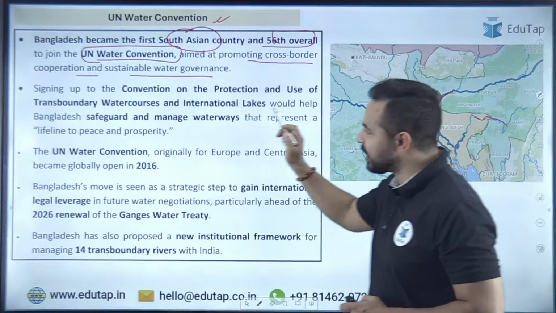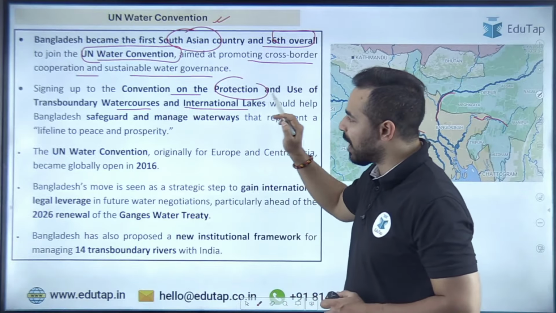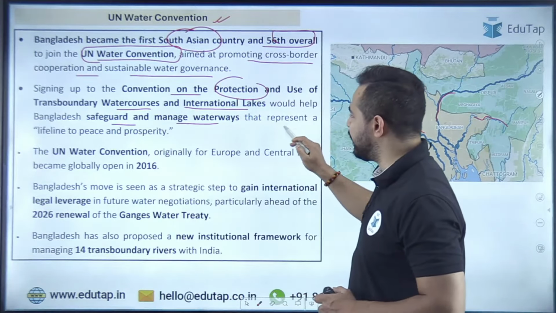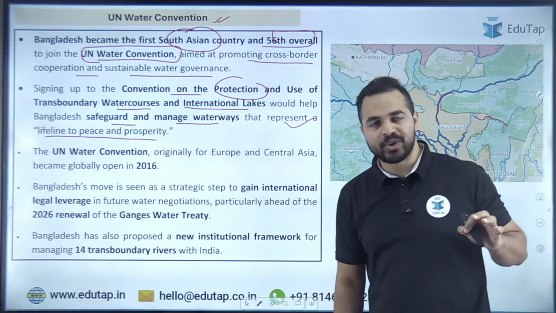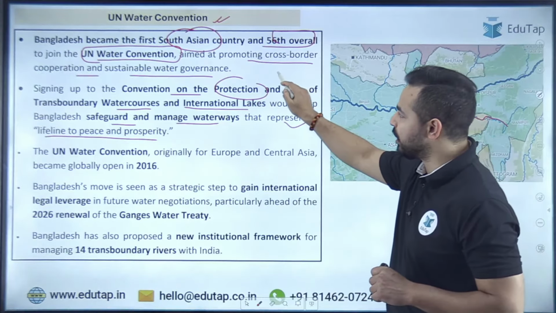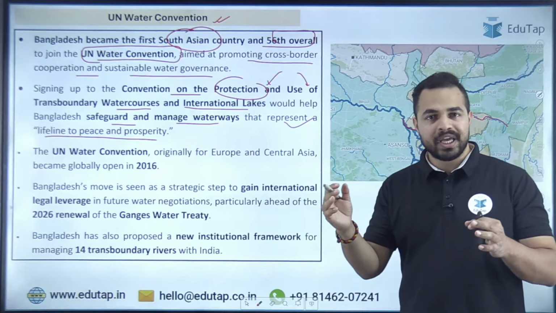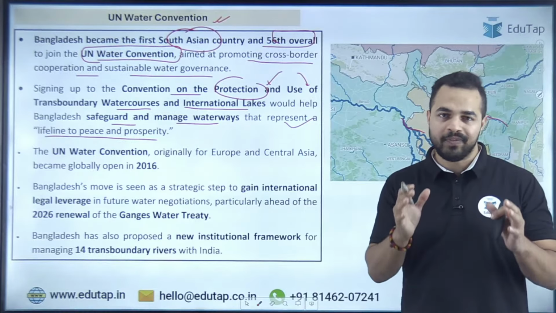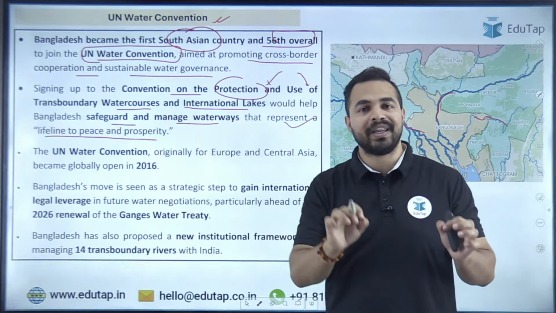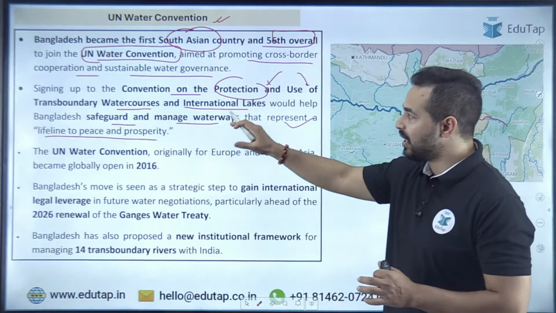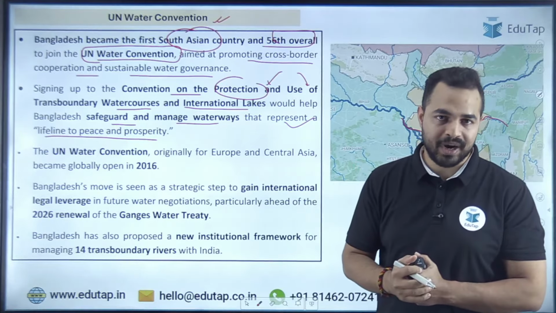So now signing up to the Convention on the Protection and Usage of Transboundary Water Courses and International Lakes would help Bangladesh safeguard and manage waterways that represent a lifeline to the peace and prosperity. So what exactly does this line stand for? So guys, you can see here कि ये कन्वेंशन है ऑन द प्रोटेक्शन एंड द यूजेज ऑफ ट्रांसबाउंड्री वाटर कोर्सेज। तो हमने बात की कि जो पानी अगर हमारे लैंड पर भी आ रहा है तो उस पर हमारा भी हक है। We are also having the right. सो बेसिकली उस राइट की प्रोटेक्शन एंड द यूजेज, उस पानी का कैसे इस्तेमाल किया जाएगा, तो इन सारी चीजों को इस कन्वेंशन के अंडर कवर किया गया।